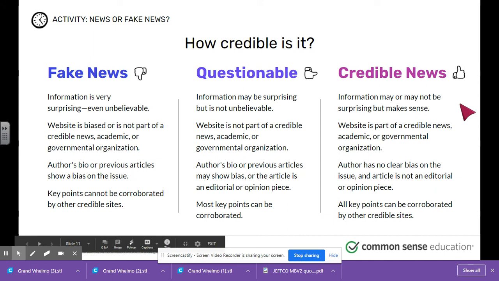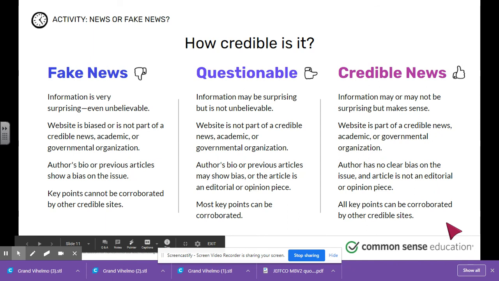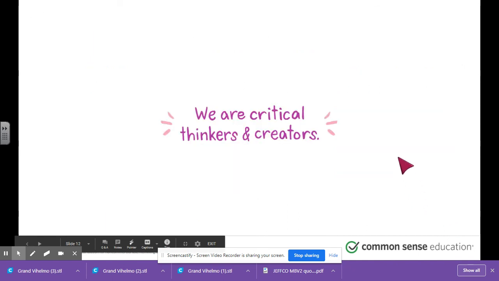Credible news. Information may or may not be surprising but makes sense. Website is part of a credible news, academic, or governmental organization. Author has no clear bias on the issue. Article is not an editorial or opinion piece. All points can be corroborated by other credible sites.